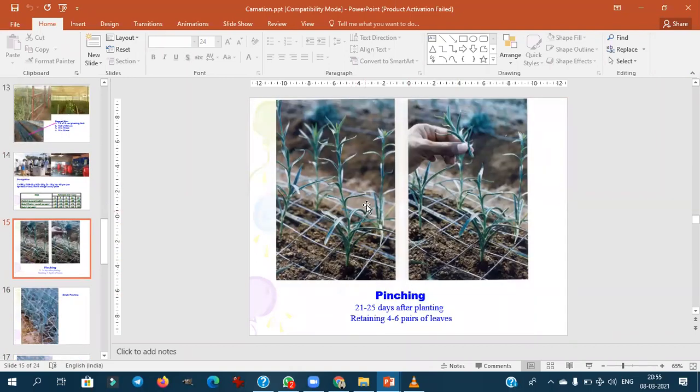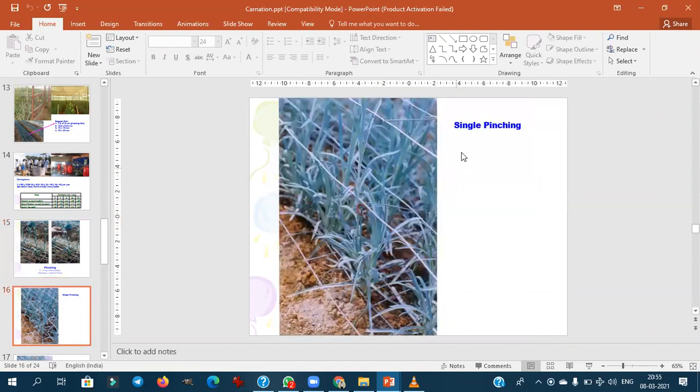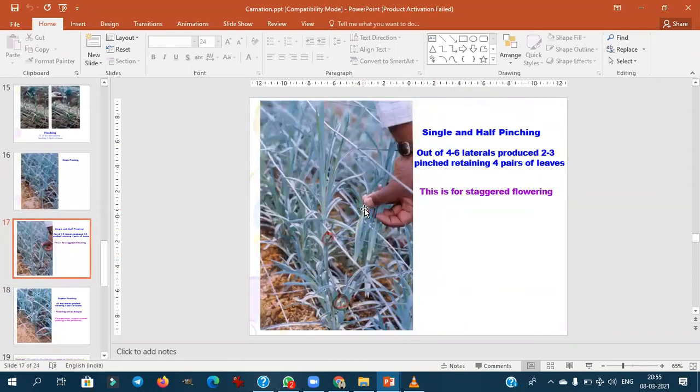Pinching, you observe here, 20 to 21 days after the planting, they will pinch the top leaves, retaining the top 4 to 6 pairs of leaves. This is the first pinching. Then this is the single pinch, you observe here. This is the first single pinch.